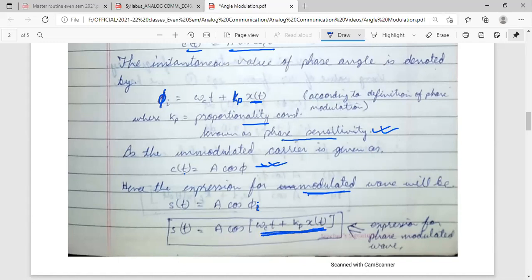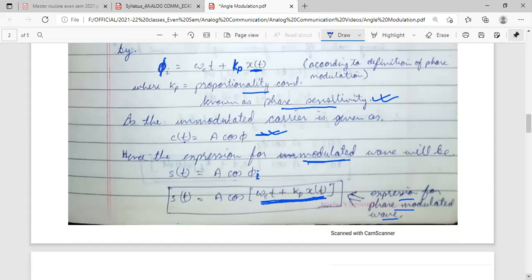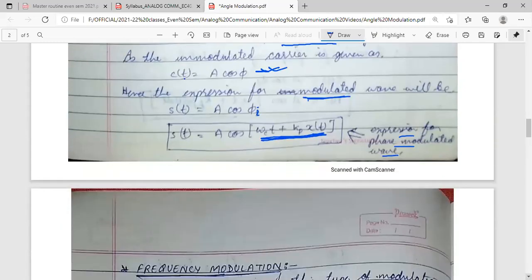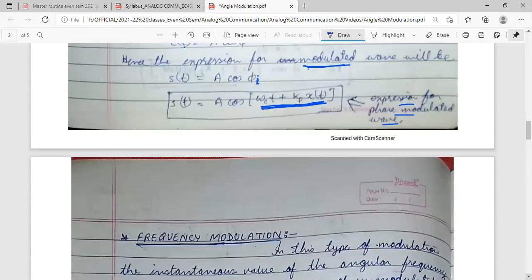So this is the expression for the phase modulated wave. Now we are proceeding further. What we are observing here is that the phase angle is proportional to the value x(t).